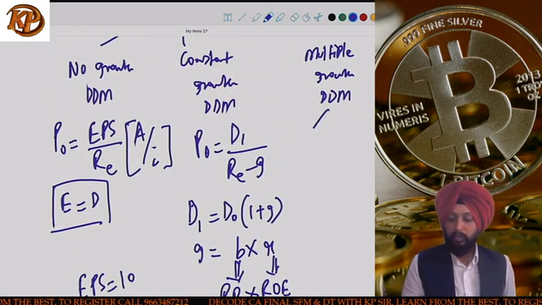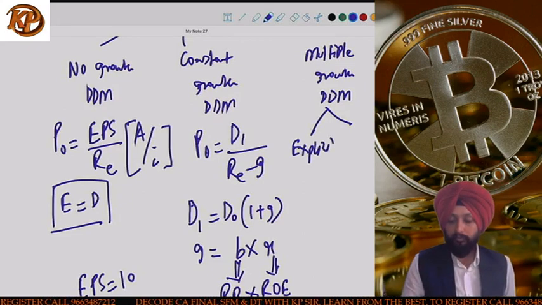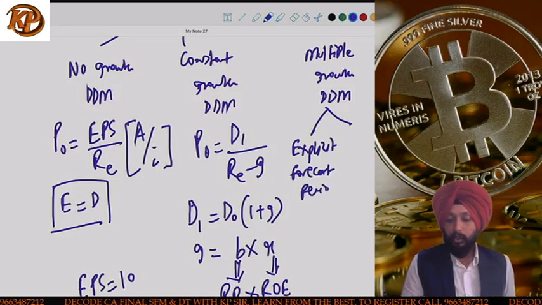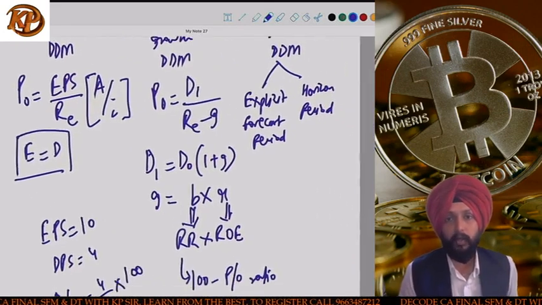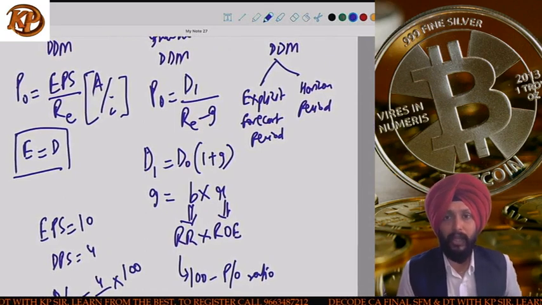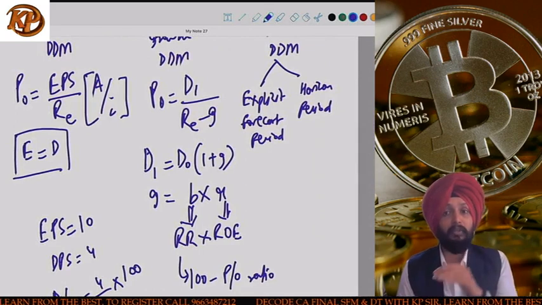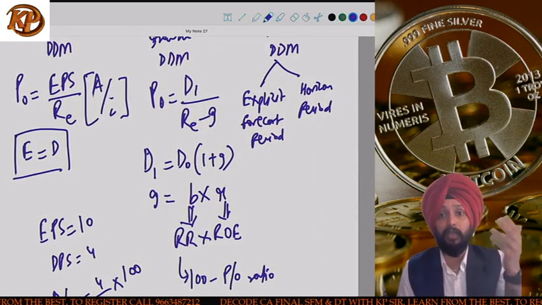The last method is multiple growth DDM. Multiple growth DDM will generally have 2 or 3 periods. We have something called the explicit forecast period, and then we have the horizon period. I hope you remember all this, guys. In the explicit forecast period, if you remember, we make a table where we calculate the dividend for each year, and then we discount it at RE. This is the period when dividends are expected to grow at a very high rate of 30-40%.